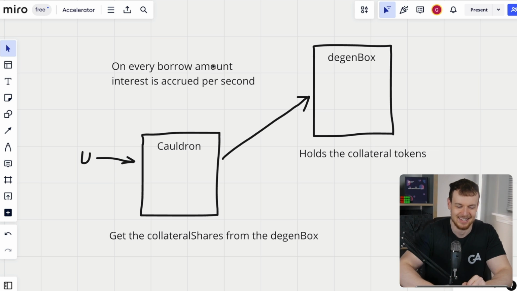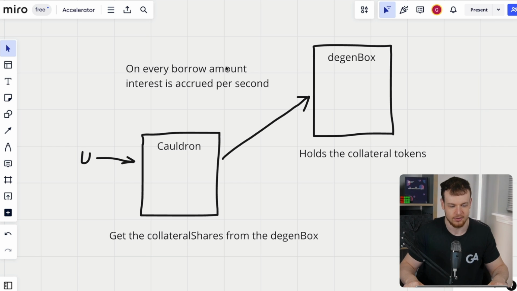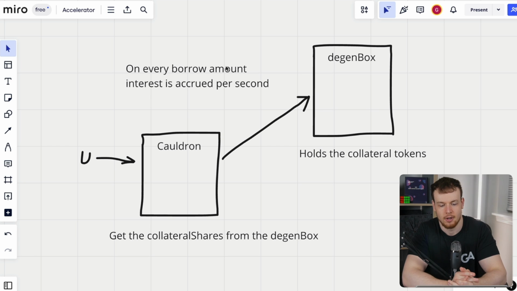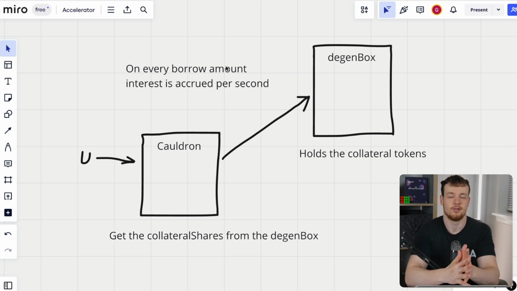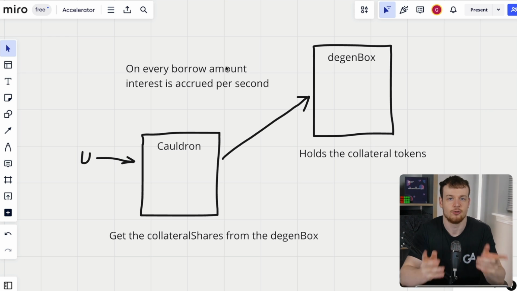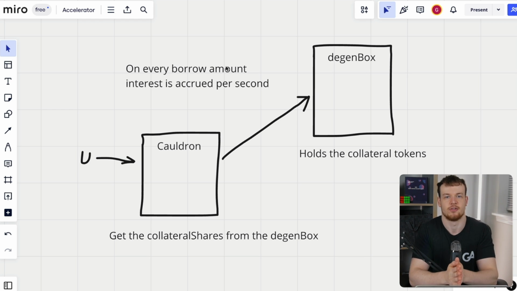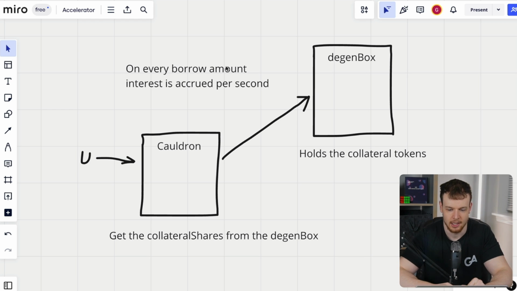But on every borrow amount in the Abracadabra money system, there's going to be some interest accrued per second. And this interest must be paid back in the borrowed stablecoin. So the interest accrues in MIM itself. And they have an interesting way of accounting for this and managing this in the code that we will dig into in just a second.